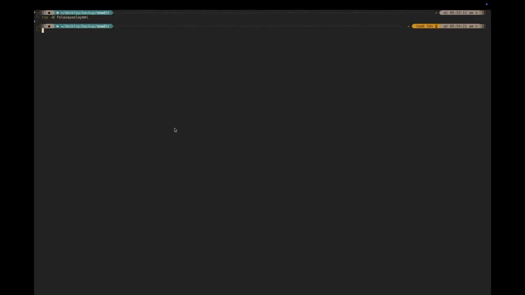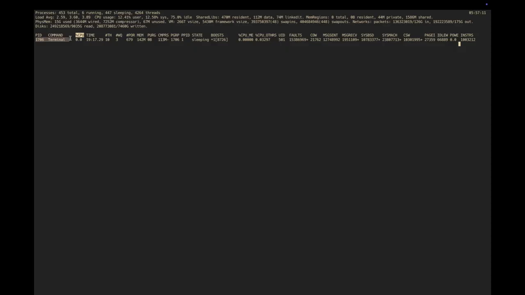If we want to run a specific ID, you can use the following command: top PID. Then let's use this process ID as example. Successfully ran the PID process ID for terminal.